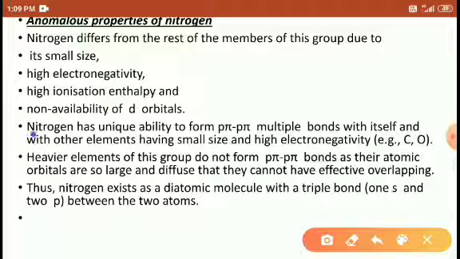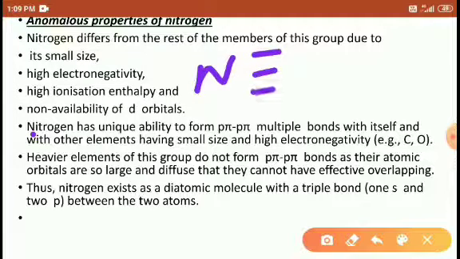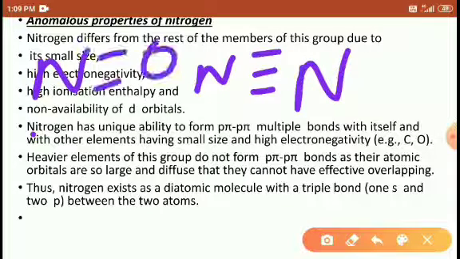One more important property: nitrogen forms double or triple bonds with other species. Whenever a double bond is present, one is a sigma bond and the other is a pi bond, right?